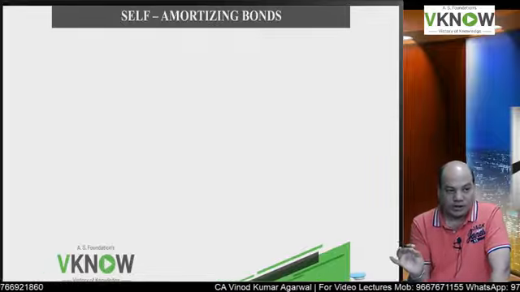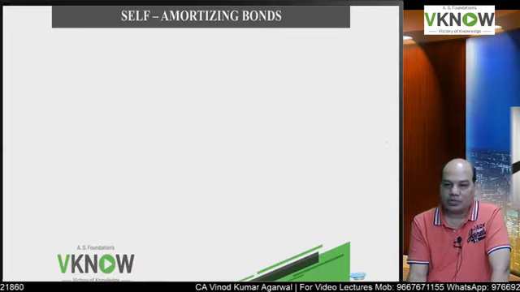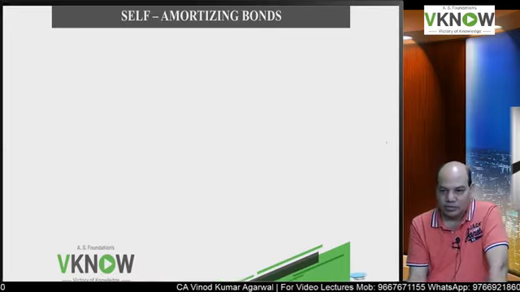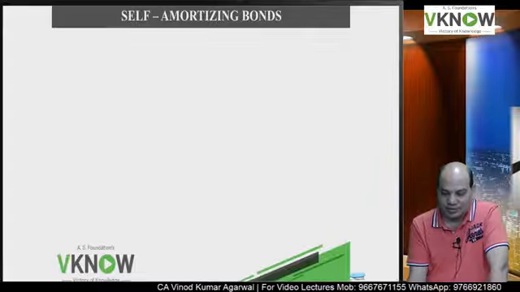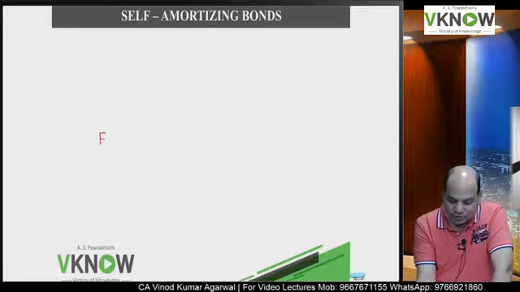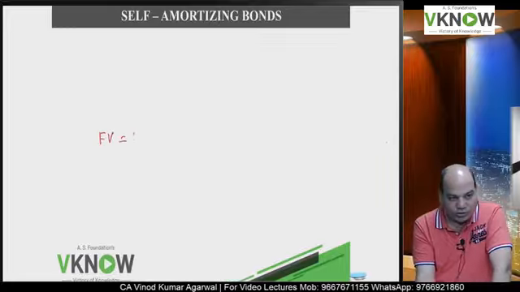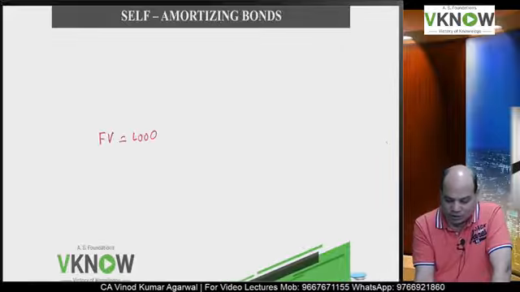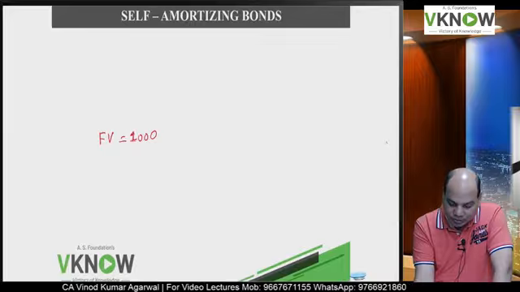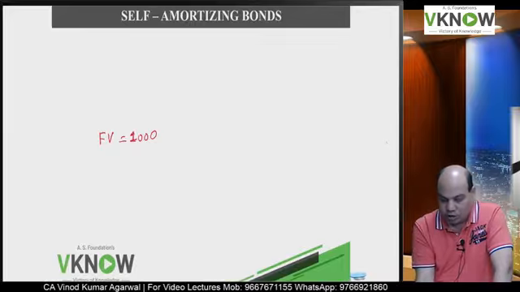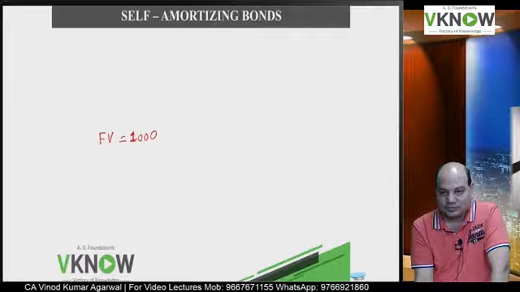The third category, self-amortizing bond. First understand the concept. Face value is 1000 rupees. But the company says we are going to redeem the bond in 4 installments.